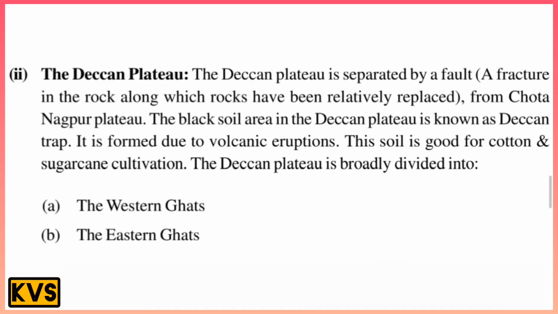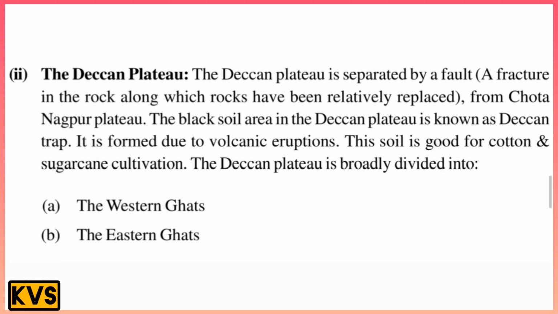The Deccan Plateau is separated by a fault or fractures. The Chota Nagpur Plateau is separated from it by these fractures. The black soil area of the Deccan Plateau is known as the Deccan Trap. It is formed due to volcanic eruptions, and this soil is good for cotton and sugarcane cultivation.